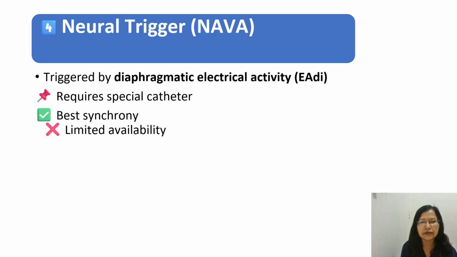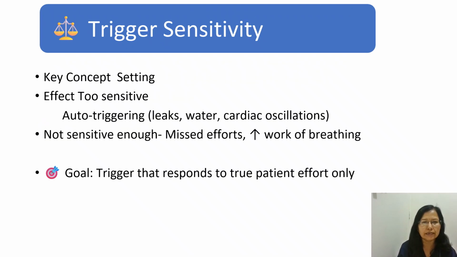Now coming on to the neural trigger, that is NAVA. This is triggered by the diaphragm electrical activity, and this requires a special catheter. That catheter is put through the nose and goes into the stomach near the diaphragm, and the diaphragm electrical activity is picked up, and this signal is transmitted to the ventilator. This gives better synchrony, but it is costly and its availability is very limited.